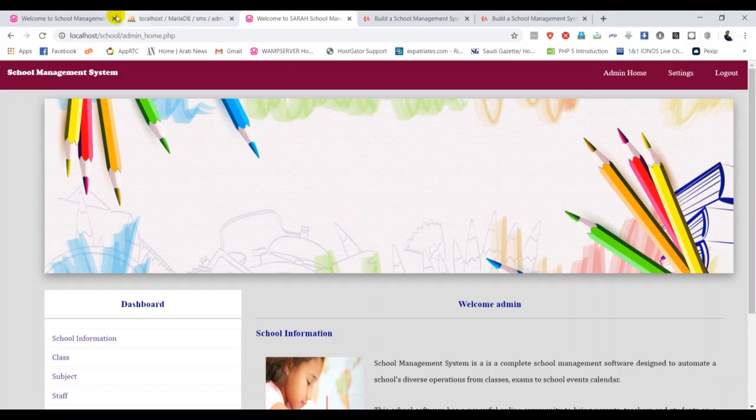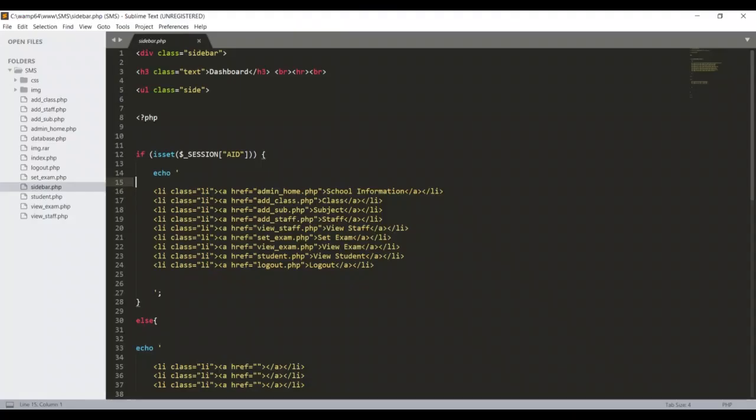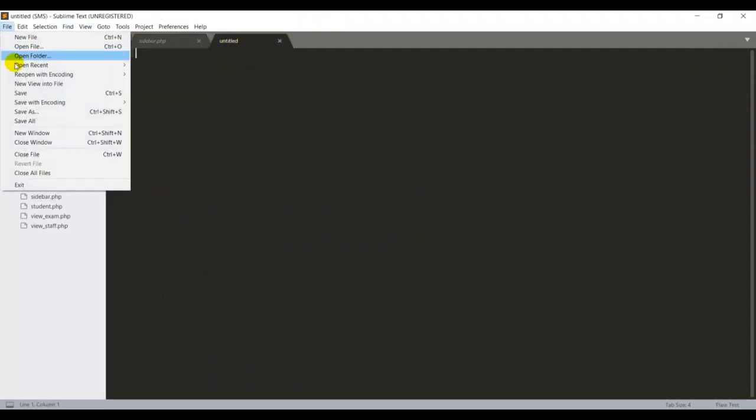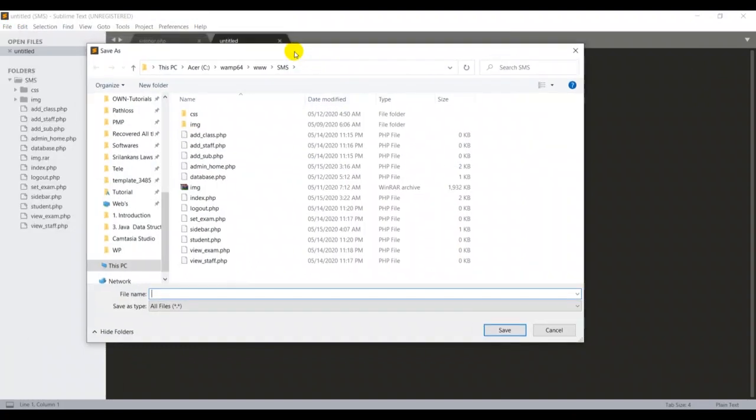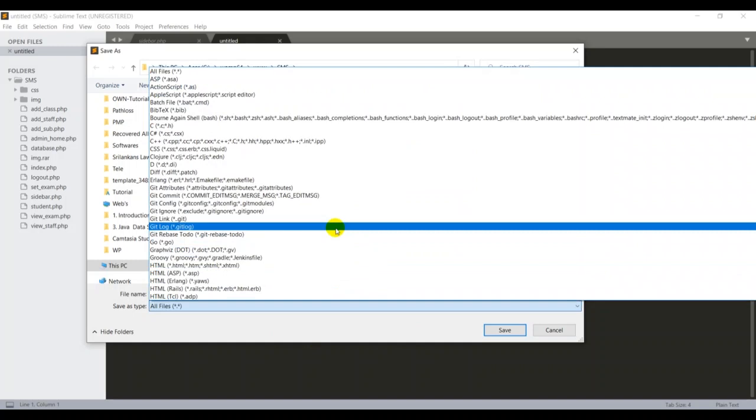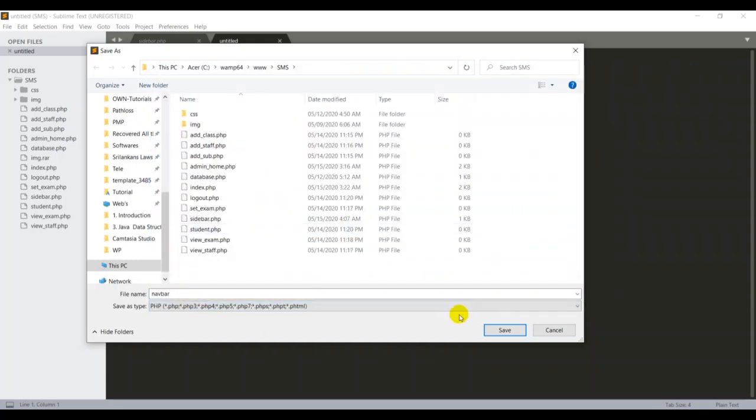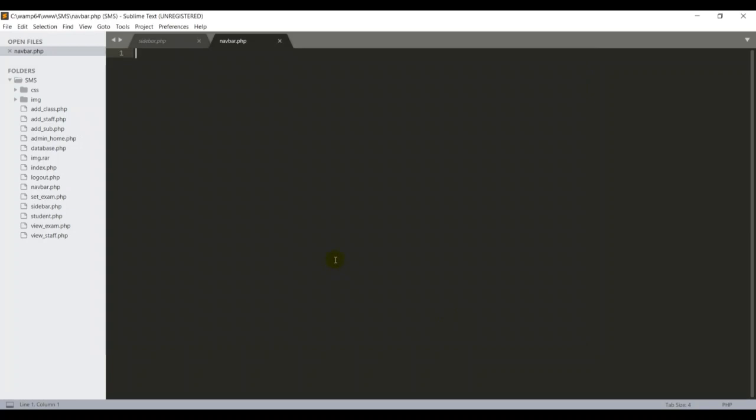So first of all, if you want to create the navigation bar, I'll go back to my editor. Then I want to create one more new file. This is my folder for my SMS project. I'm going to type the name for this file, navibar.php. You can give any name, it doesn't matter, but you have to keep this name in mind, because we will include it in all the pages. I'm giving the extension PHP, then I click save. Now I want to write some PHP code for the navigation bar.